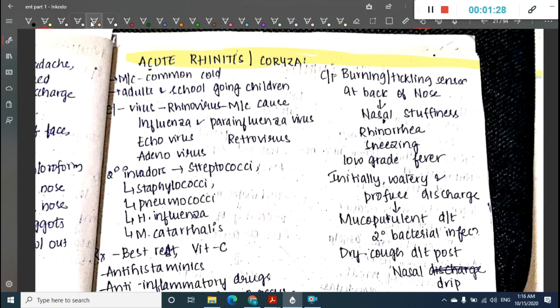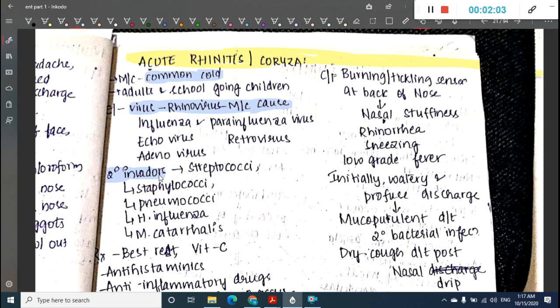This is most commonly seen in children. It is the common cold, seen in adults and school going children. The most common virus involved in this acute rhinitis is rhinovirus. Other viruses like influenza, parainfluenza virus, echovirus, retrovirus and adenovirus are also involved. Sometimes secondary infection can also occur with streptococci, staphylococci, pneumococci, Haemophilus influenzae and Moraxella catarrhalis.